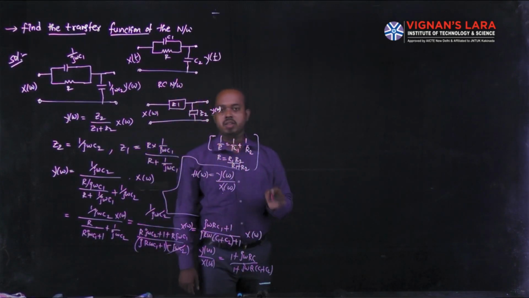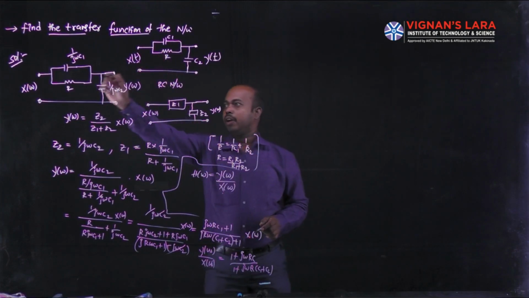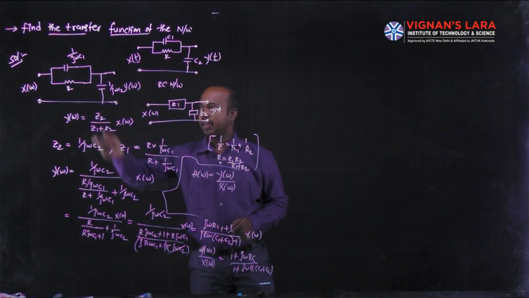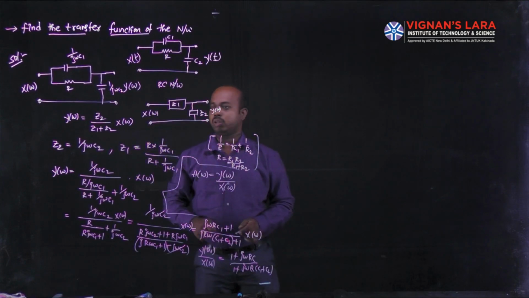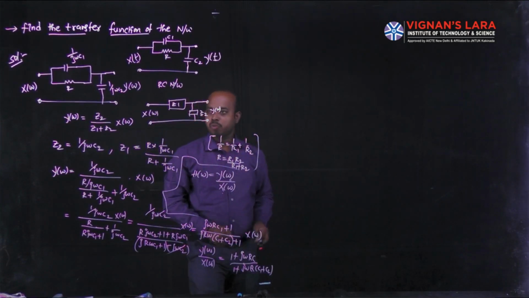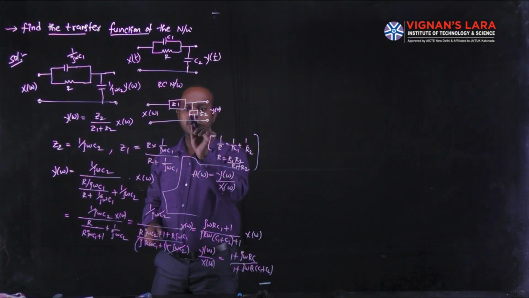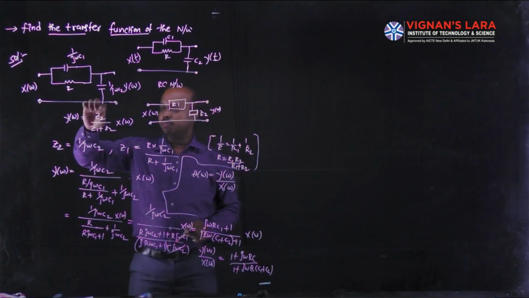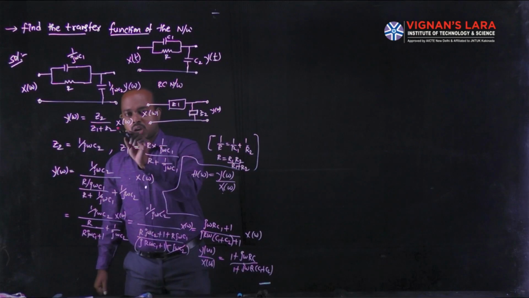If any network is given, we can find the transfer function. Change the network to its reactance values in the frequency domain. Then see which network it is similar to; otherwise, remodel this network as a similar network. Then find its output value. To find the output value, take the branch at the output side, and its impedance divided by the total impedance is multiplied with the source value.